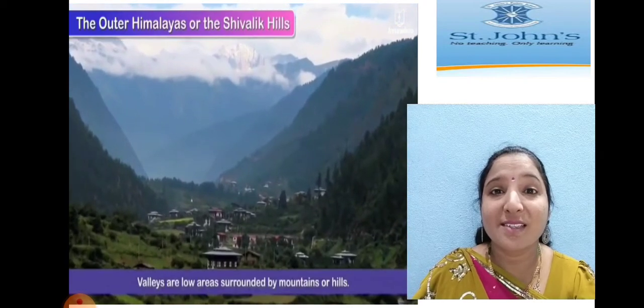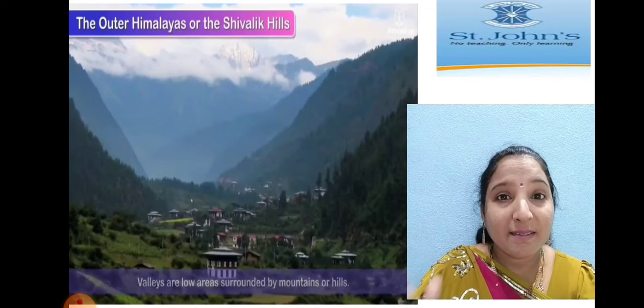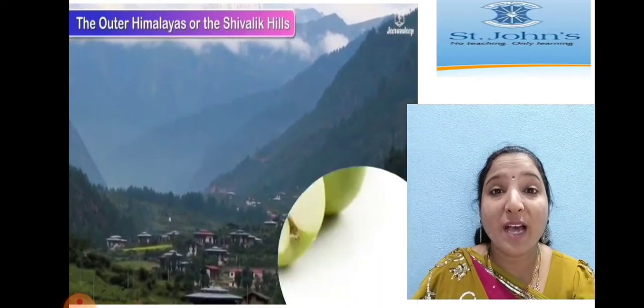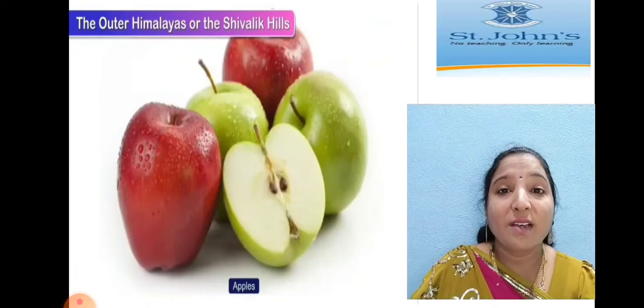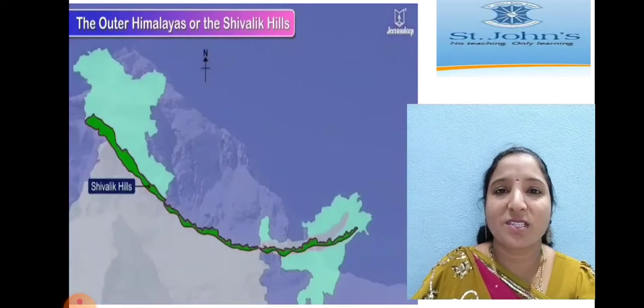And valleys, we can see beautiful valleys. What is the meaning of valley? The low land between two hills or mountains is called a valley. These fertile valleys are rich with orchards like apples, pear and plum. So we can see many orchards here, children.